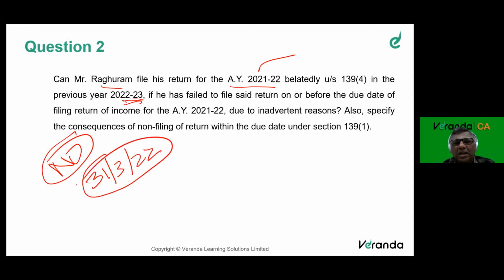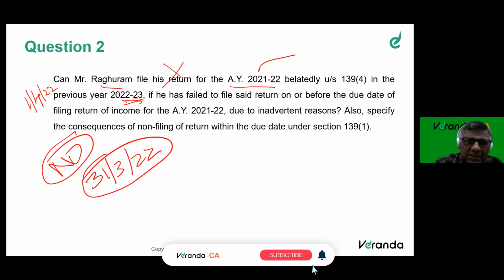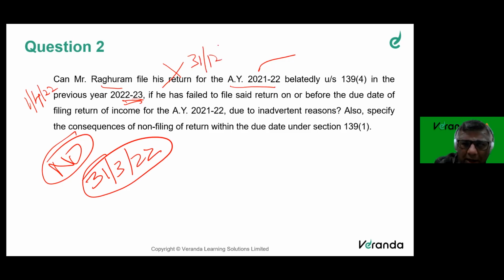For assessment year 21-22, the last date for filing return is 31/3/22. So from 1/4/22, previous year 22-23 starts. If he wants to file after 31-3-22, he cannot file. This year it is all the more so; the dates are going to be 31-12-22. At least last year, 31-12-23, sorry. But forget it, for this question, 31-3-22 is the date. So he cannot file.